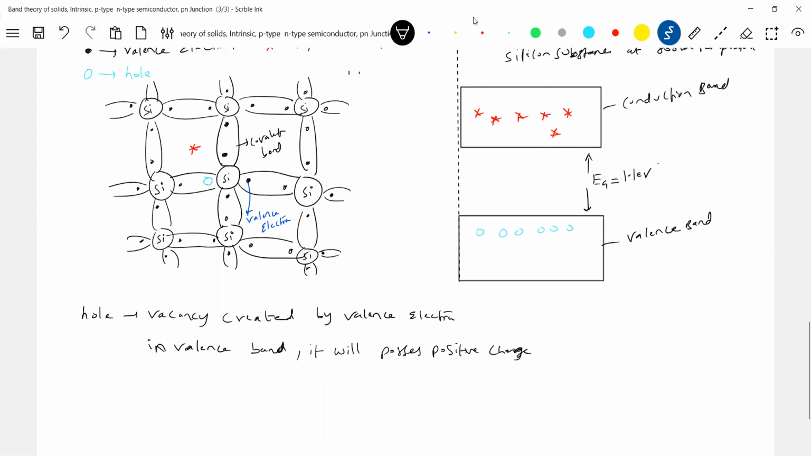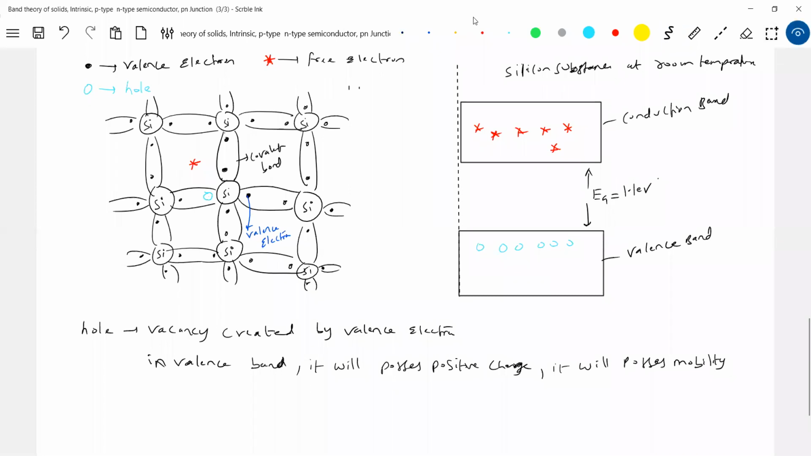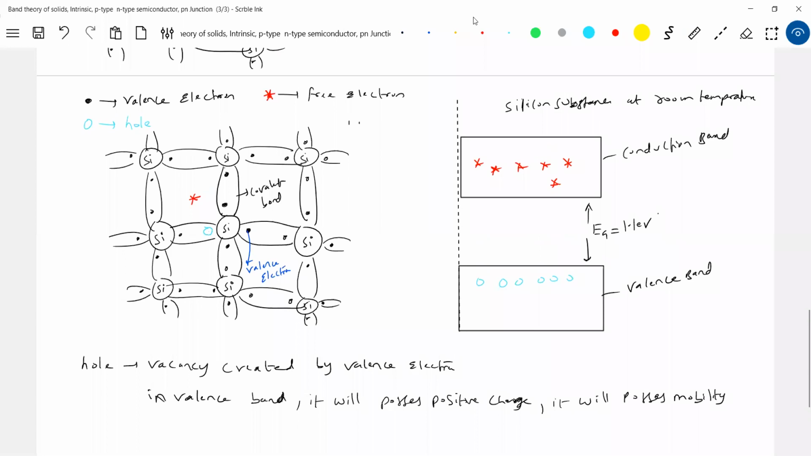It will also propagate. It will have mobility. It will possess positive charge. What do you mean by mobility? This electron, so inside what will happen? If the electron is here, this electron can propagate here, and the hole will start moving towards the right. Later on, I'll give some examples. So this is what happens practically here.